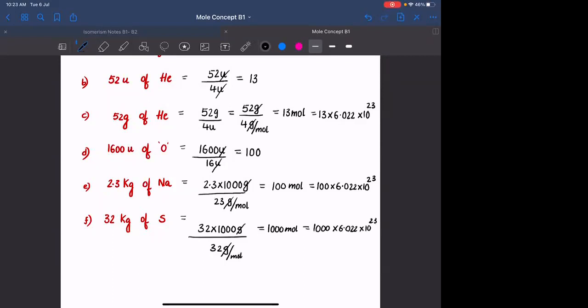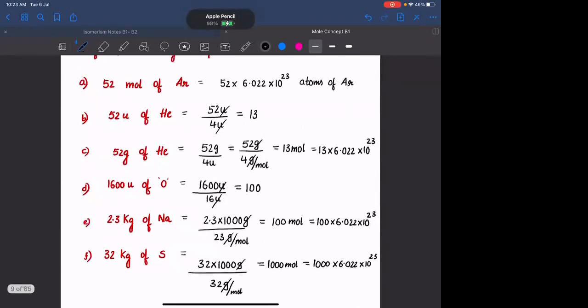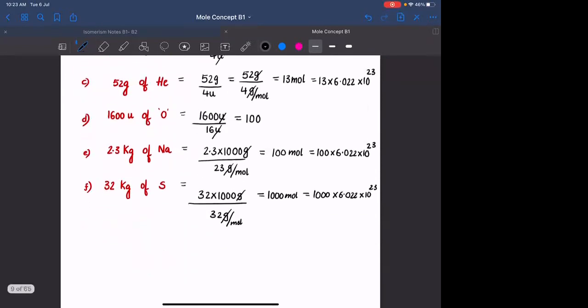Agreed? Clear hai? Okay. I hope these questions are clear to everyone. If you have any doubt, you can ask me. No, sir. Okay. ठीक है.